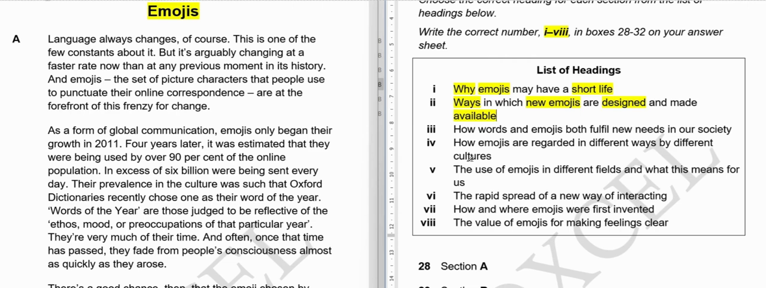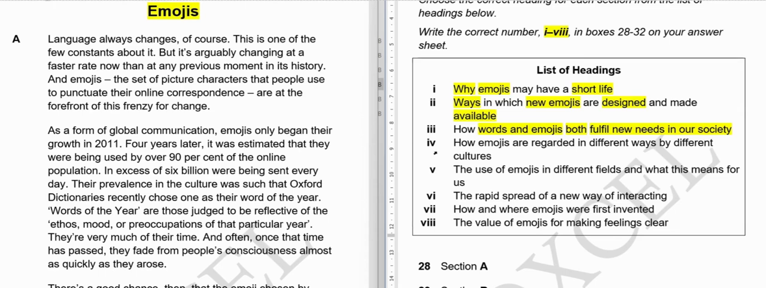Third, how words and emojis both fulfill new needs in our society. So words and emojis are fulfilling new needs for our society. Because of something there is a new need, and words and emojis both are fulfilling those needs, whatever these needs are.